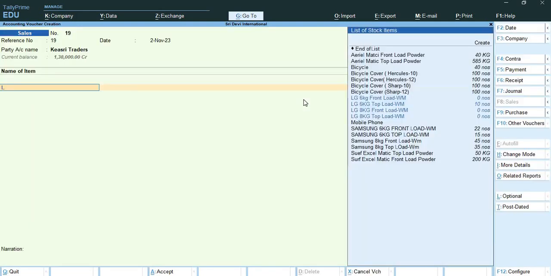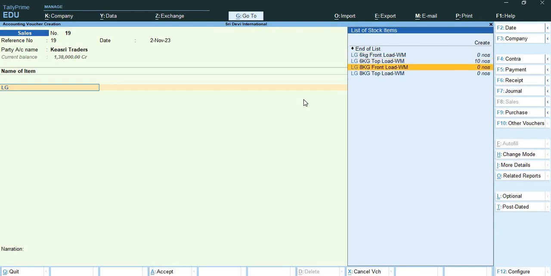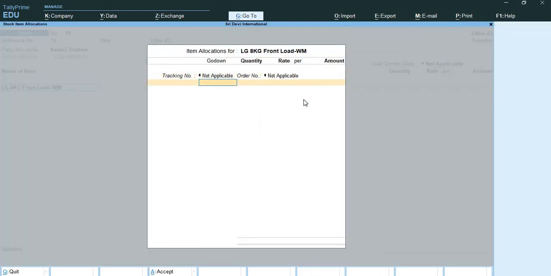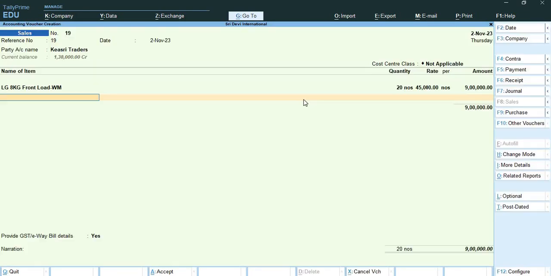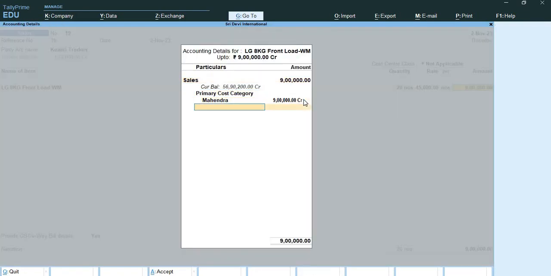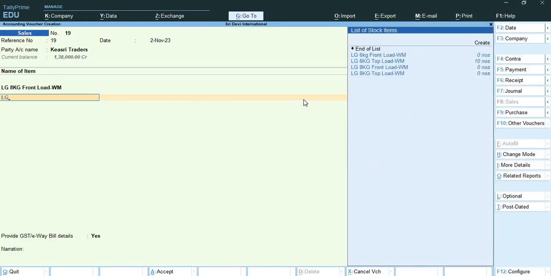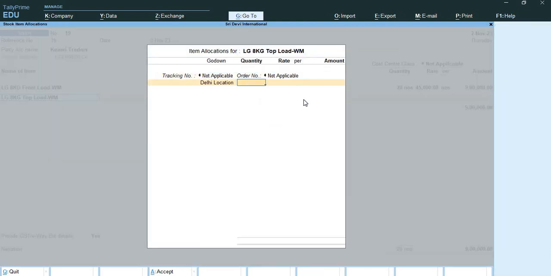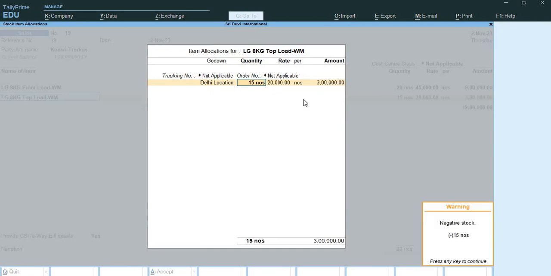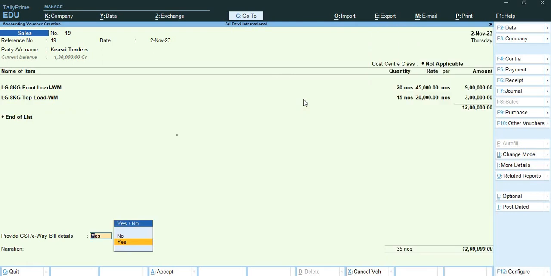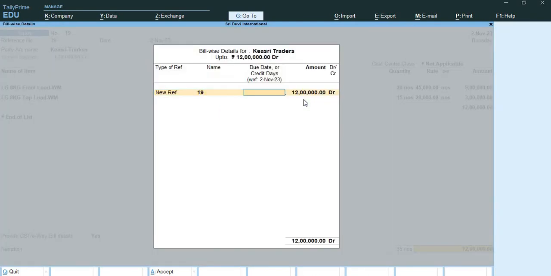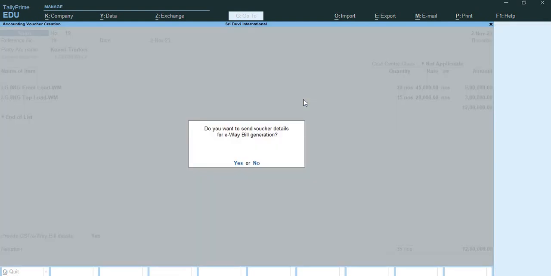Now the stock item is LG 8 kg front load. The godown is Delhi location. Quantity is 20 numbers at the rate 45,000. Next is LG 8 kg top load. Quantity is 15 numbers at the rate 20,000. So this way this entry is also done, of rupees 12 lakh.